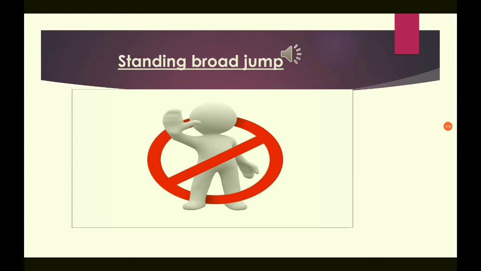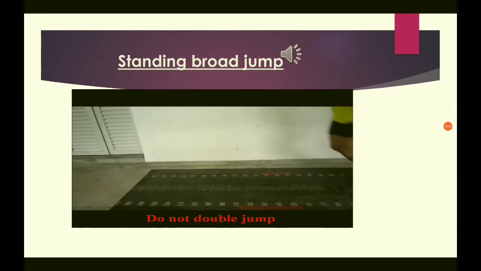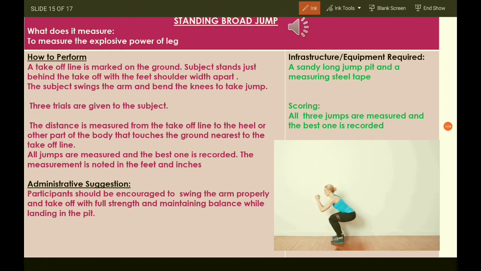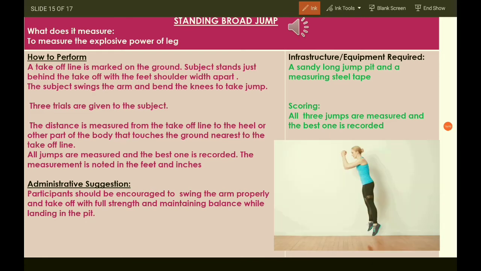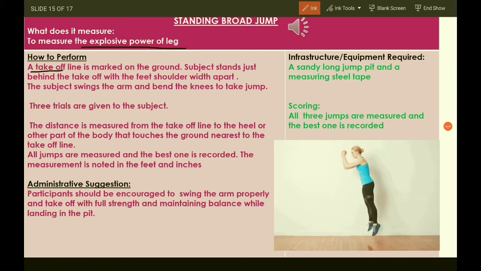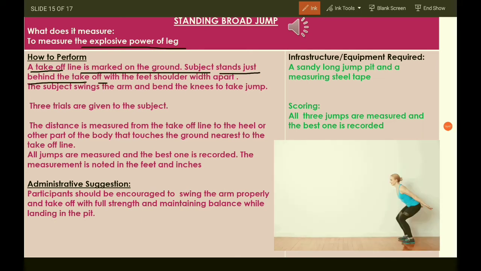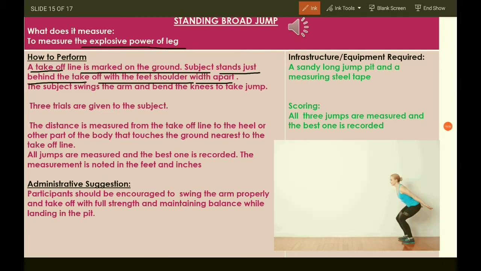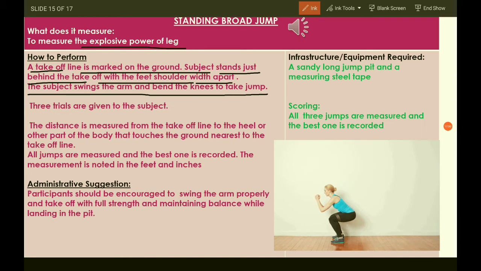So this was all about standing broad jump. Let's check the theory part for standing broad jump. So let's write down standing broad jump. It is measured to check the explosive power of the legs, and how it is performed: a takeoff line is marked on the ground. The subject stands just behind the takeoff line with the feet shoulder width apart. The subject swings the arms and bends the knees to take the jump.